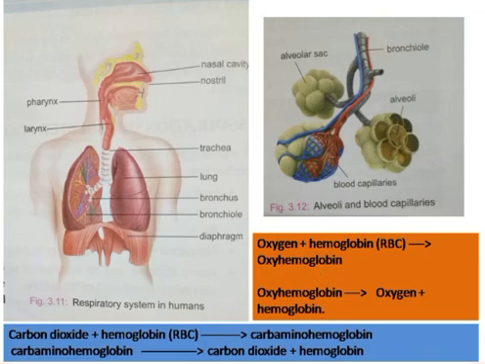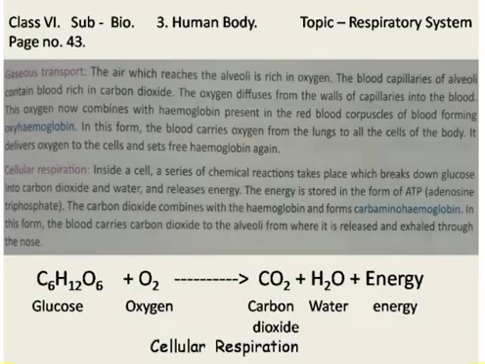Now let us see cellular respiration. Inside a cell, a series of chemical reactions takes place which breaks down glucose into carbon dioxide and water and releases energy. Just now we have seen how oxygen reaches the cell. So now see that oxygen has reached the cell and glucose is present in the cell. Oxygen and glucose, both in the cell, combine together to form carbon dioxide, water and energy.